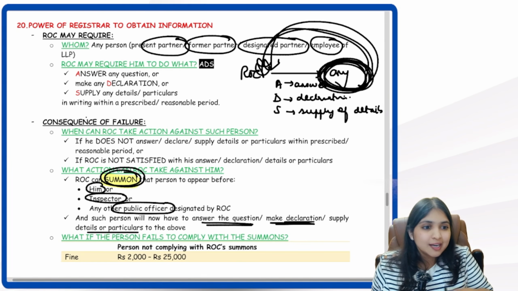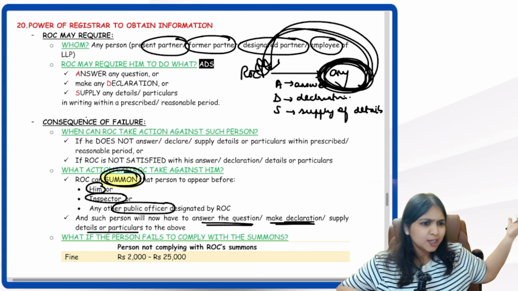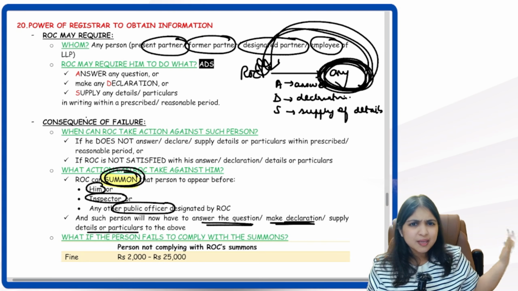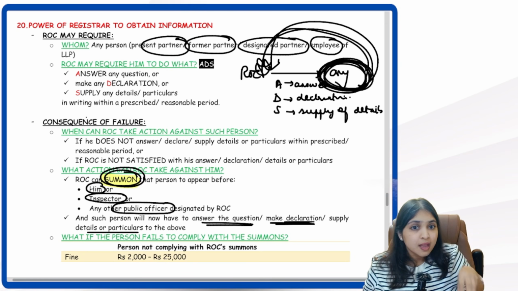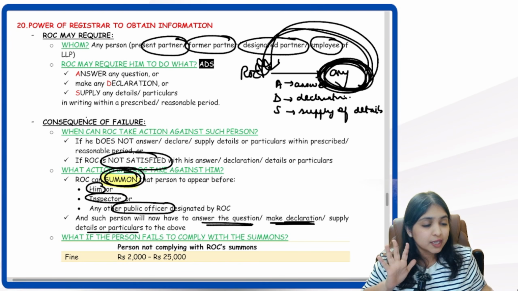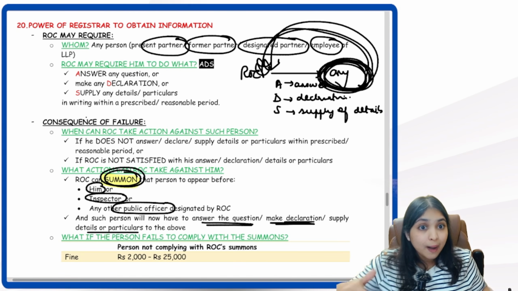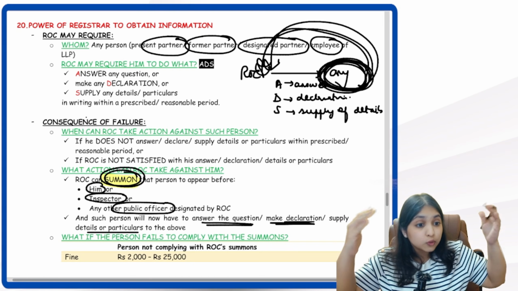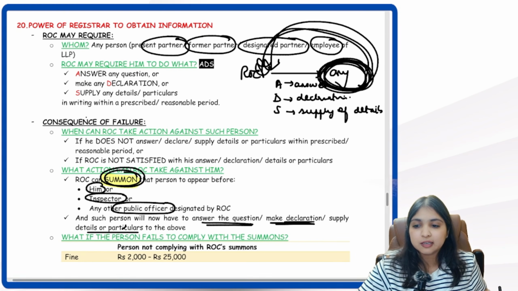Okay, it looks complicated, but it's actually a very basic point. I'll tell you once again, it's very simple. First of all, ROC can go to whom? To any person. ROC can ask what? Answer to any question, or a declaration or some information. ROC can ask for anything. Now if ROC is asking for this information, that person should provide it. But if that person is not providing the information, or is providing it but ROC is not satisfied, then ROC can summon. What's the keyword over here? Summon. ROC can summon that person to appear before him, before an inspector or any other public officer. ROC can ask him to come before these people and now answer the question, make the declaration, or supply the information.